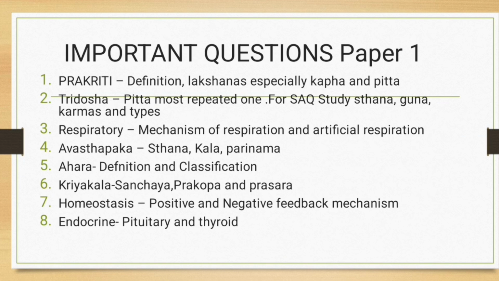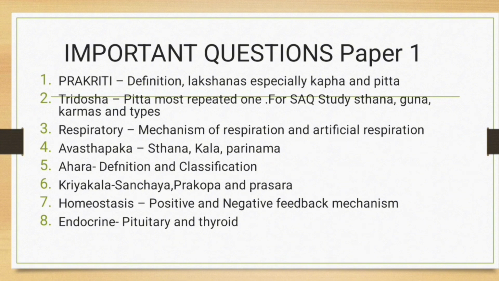And coming to the Tridoshas, Pitta Dosha has appeared as a long answer question 3 times. You must know it: origin, properties, types and signs of increase and decrease, that is Kshaya and Vriddhi. For short answer questions, do not skip the location, that is Sthana, Guna and Karma and types of Vata, Pitta and Kapha. And coming to the respiratory system, the mechanism of respiration, that is mostly the modern perspective post 2021, and artificial respiration are high priority topics.